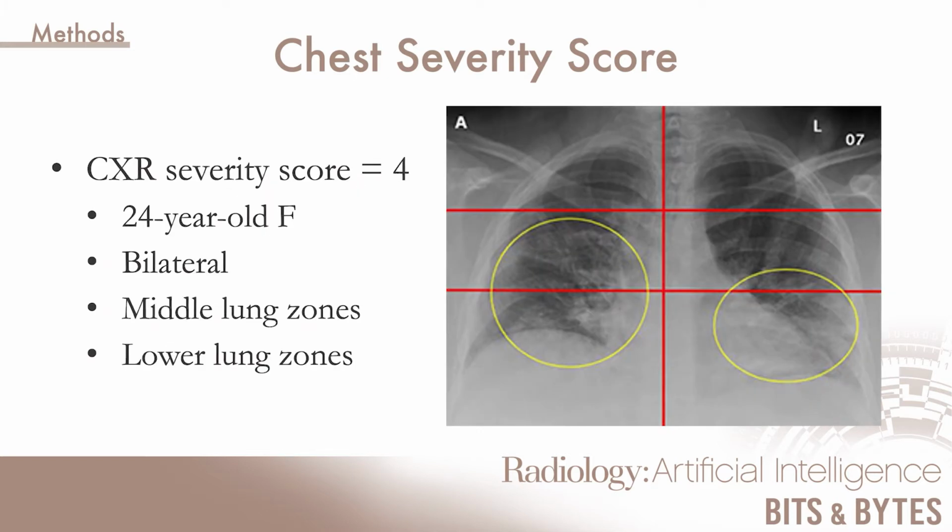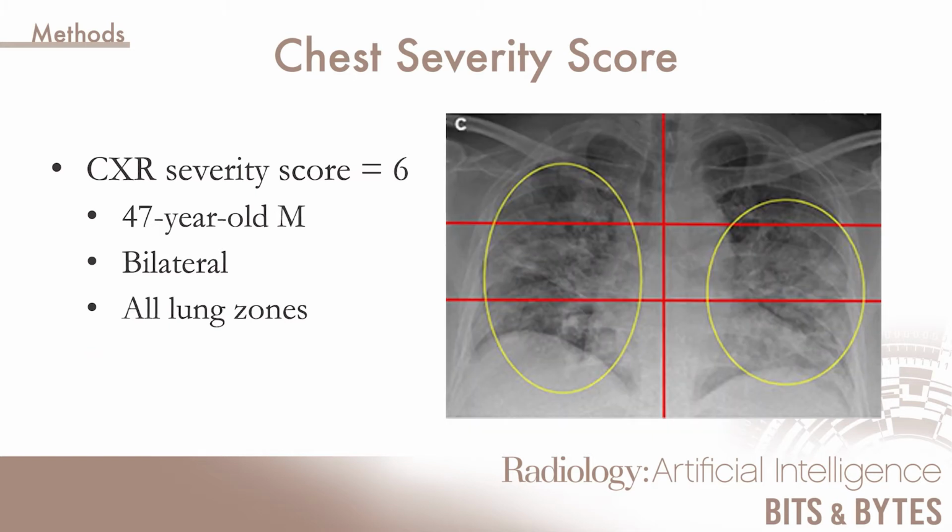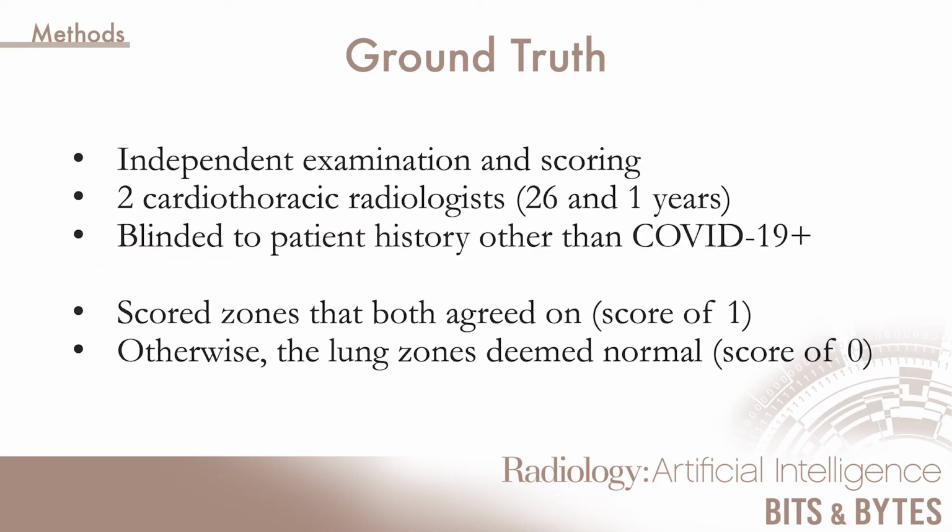This is an example of a severity score of 4. This is an example of a severity score of 6. The ground truth was the independent examination and scoring by 2 different cardiothoracic radiologists who were blinded to patient history. They scored zones that they agreed on, otherwise the lung zones were deemed normal.